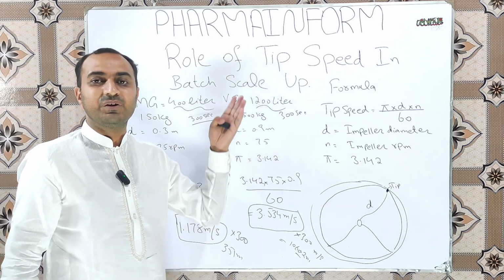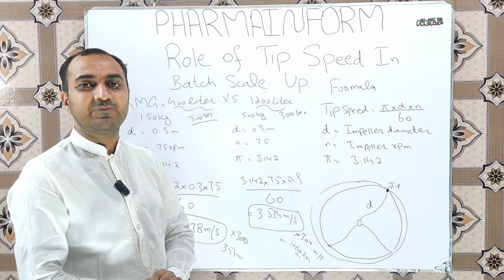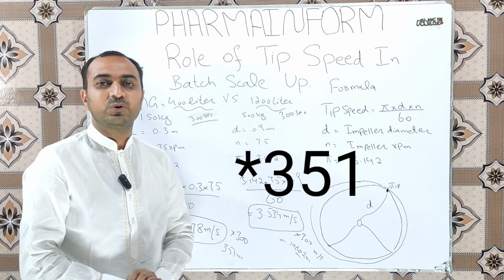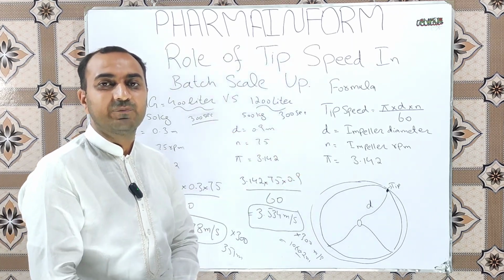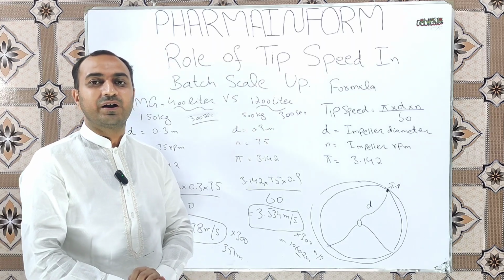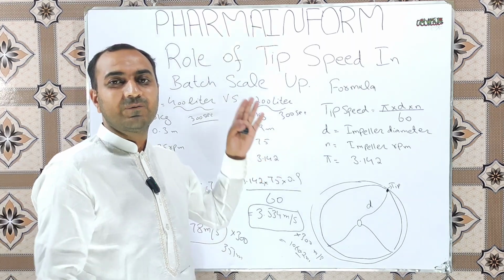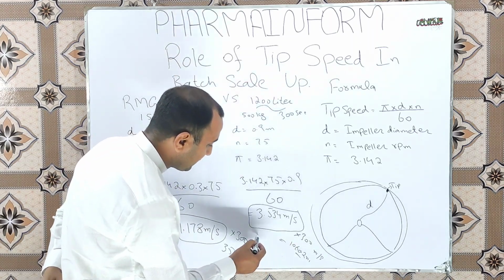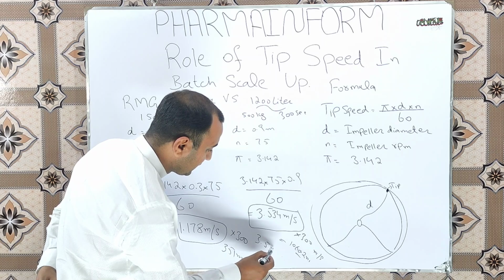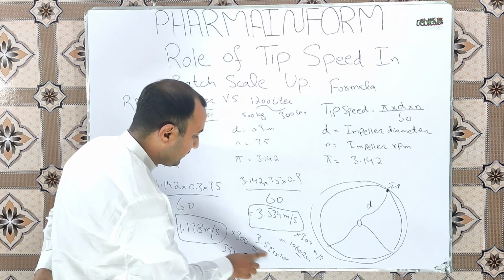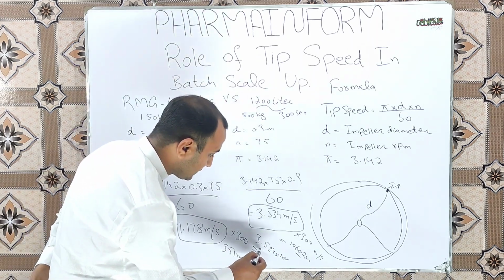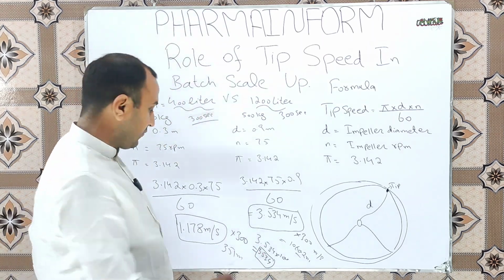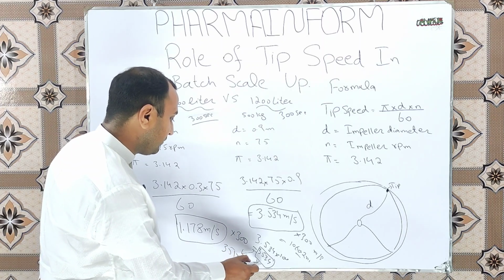We will adjust the mixing time for the scale up batch. We will adjust it to be equivalent to 350 meters. How will we do it? We will reduce the mixing time. So how much time will be required? We will now calculate it. If we mix our powder in the 1200 liter rapid mixing granulator for 100 seconds, that is 3.534 into 100, it will be equal to 353.4, which is nearly equal to 351 meters.